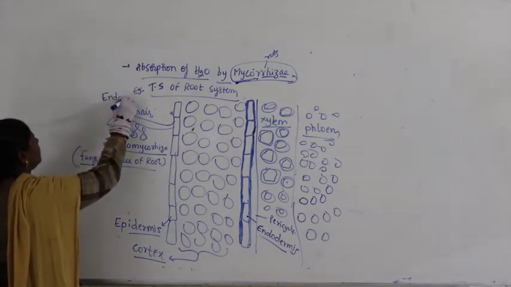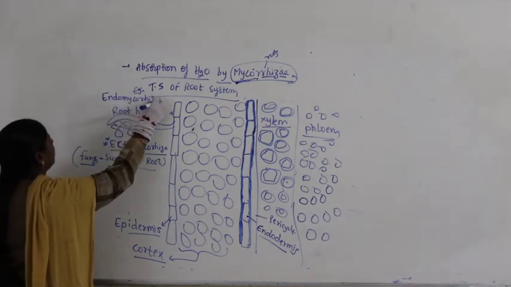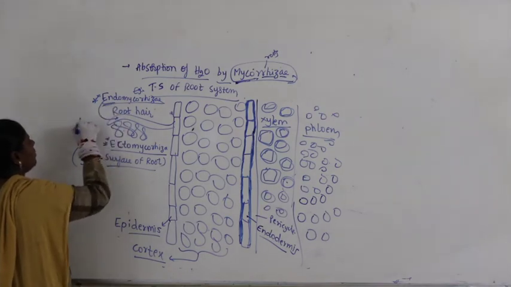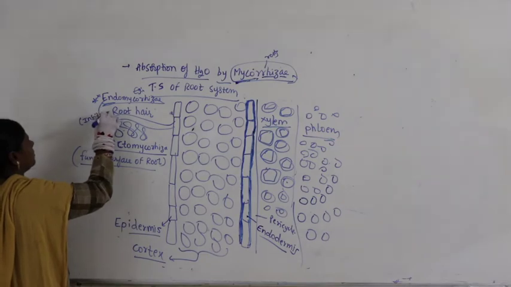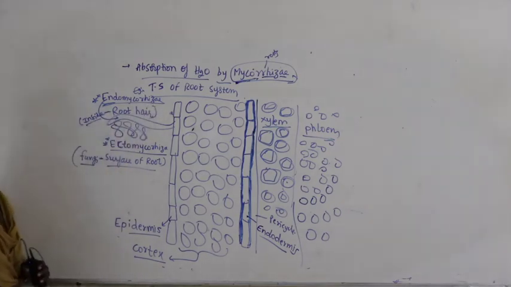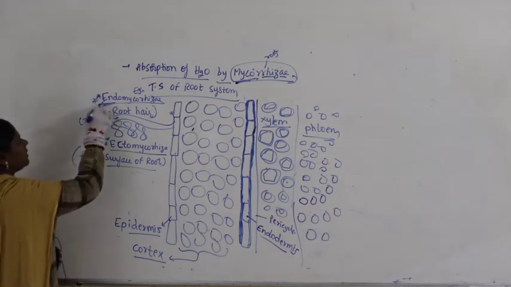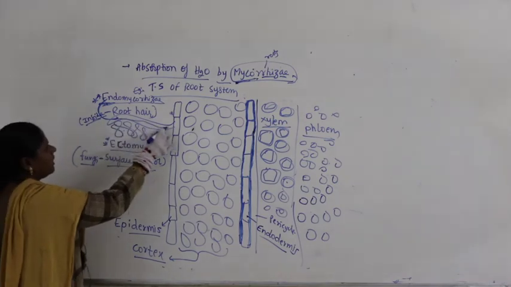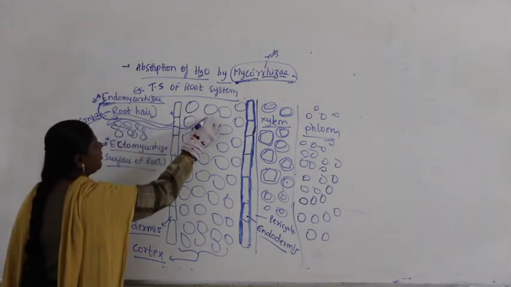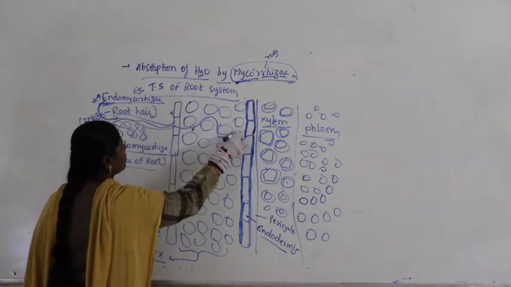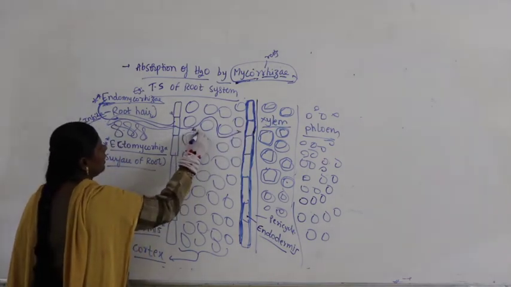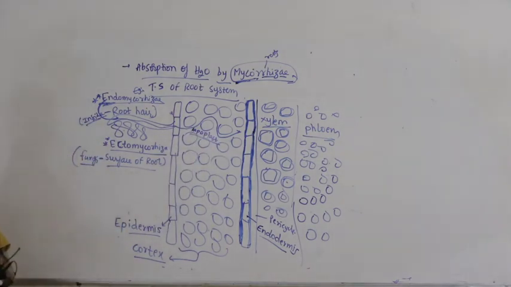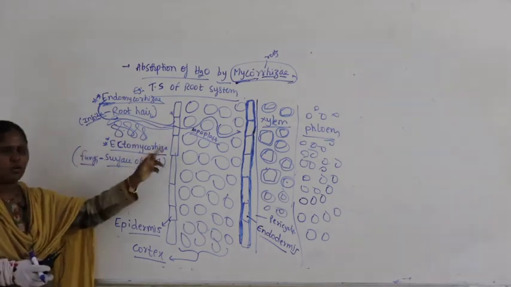endomycorrhiza. So, when you talk about endomycorrhiza here, what happens? This goes inside, endo, it goes inside the root. So now we are speaking about what? Endomycorrhiza. Here endomycorrhiza goes inside the root hair, goes like this. Now, it follows apoplast movement, until here what does it follow? Apoplast. Even fungi movement is also apoplast. Why? Because fungi is carrying water.